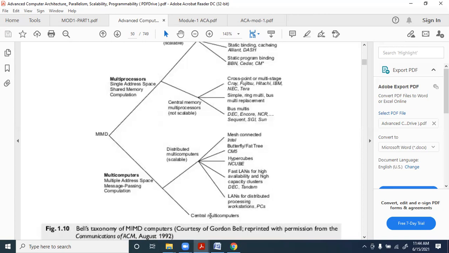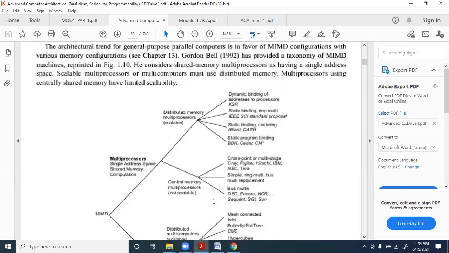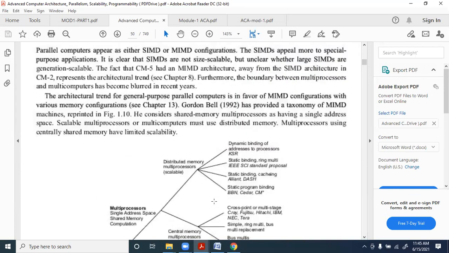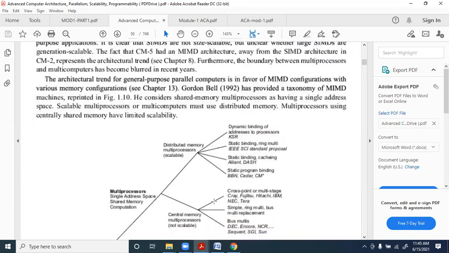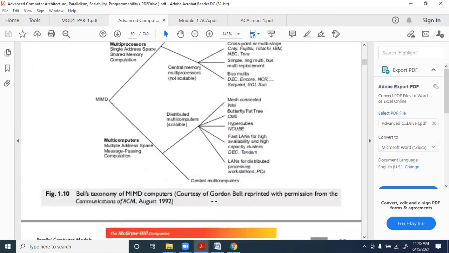Then the last category is the central multi-computers. So this gives you Bell's taxonomy of MIMD computers. That's just a structure of how the overall MIMD computers are divided into different categories, and some of the examples corresponding to that.